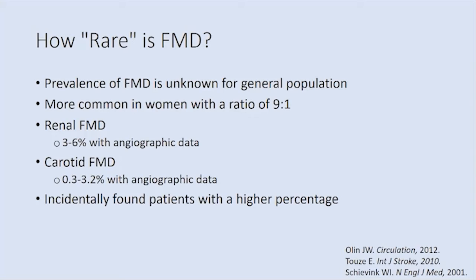Using different research studies, as well as autopsy data and what we call angiographic data, which is where we look at the blood vessels themselves, we can see that the prevalence is about 3 to 6% for renal artery FMD, as well as carotid artery, just under 3% for that.